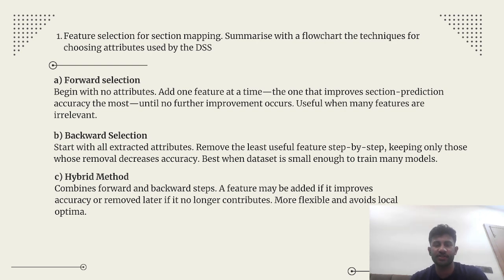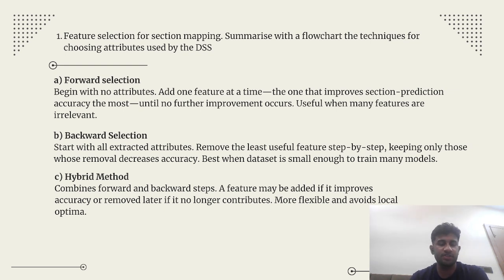Feature selection for section mapping. Summarize with a flowchart the techniques for choosing attributes used by the DSS. Forward selection: begin with no attributes and add one feature at a time, the one that improves section prediction accuracy the most, until no further improvement occurs. Useful when many features are irrelevant.